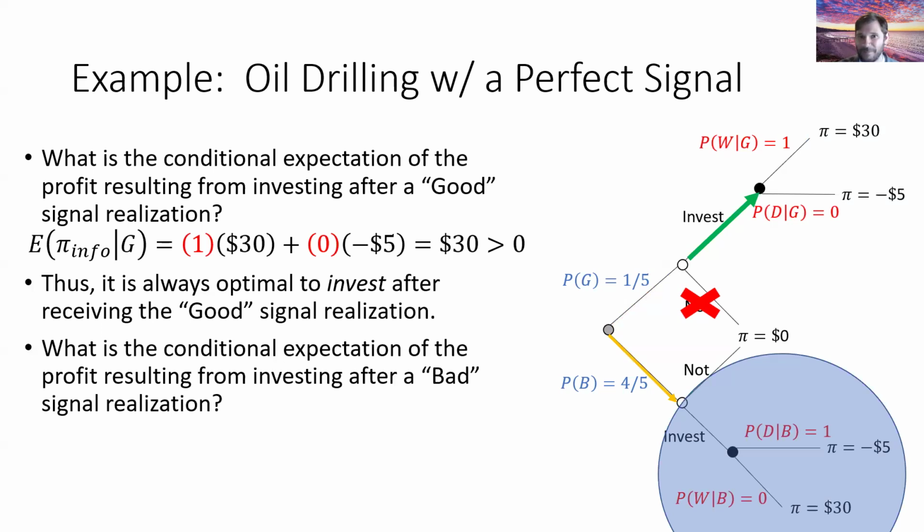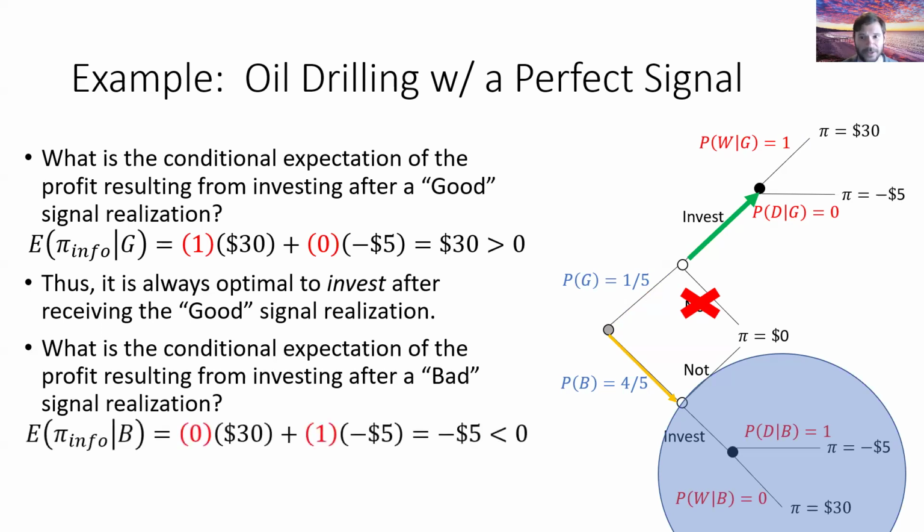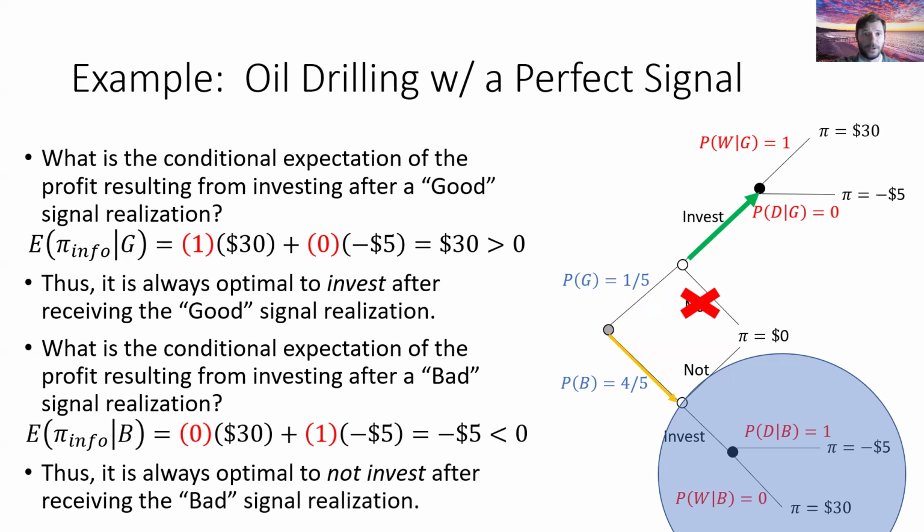I get -5 million with a 100% chance and 30 million with 0% chance, which means if I were to invest, my profit from investing after a bad signal will be -5 million. I could always do better than that by just staying out and not investing. So my optimal action following a bad signal is no longer to invest. You might recall investing was also our optimal action with no information, from the previous segment.